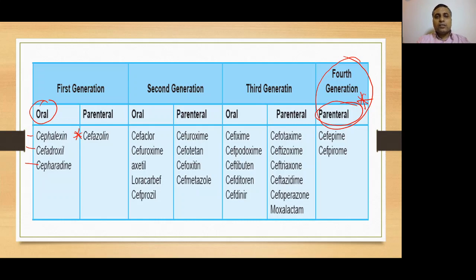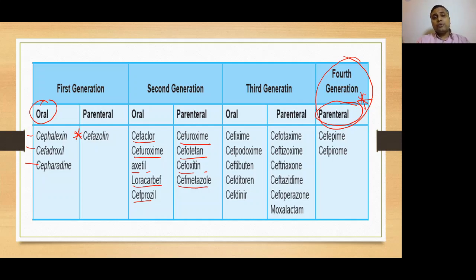Regarding second generation cephalosporins, the ones which can be given through oral route are cefaclor, cefuroxime axetil, loracarbef and cefprozil. Second generation cephalosporins which can be given through parenteral route are cefuroxime, cefotetan, cefoxitin and cefmetazole.